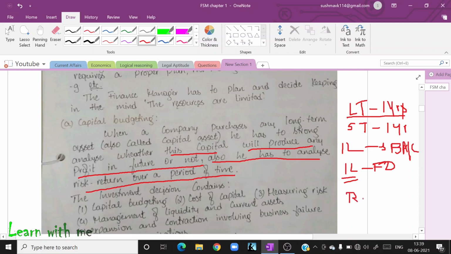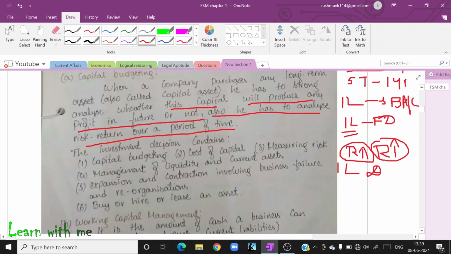How much risk I am taking in order to get the return. If I want 1 lakh rupees in future after 2 years, then what is my risk capacity and what is my return? Whenever the risk is more, the return will also be more. Higher the risk, higher the return. It is having a direct relationship.